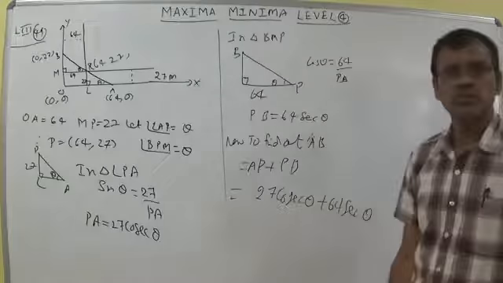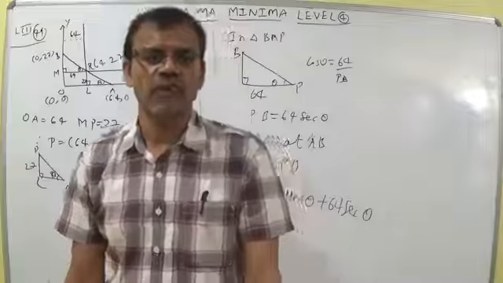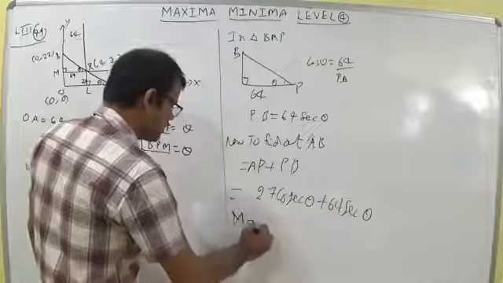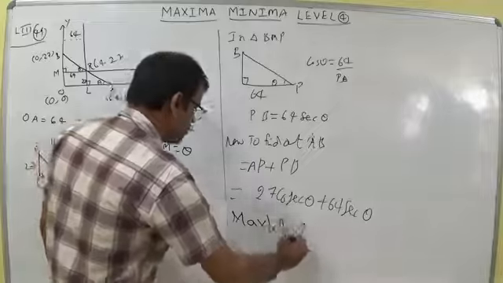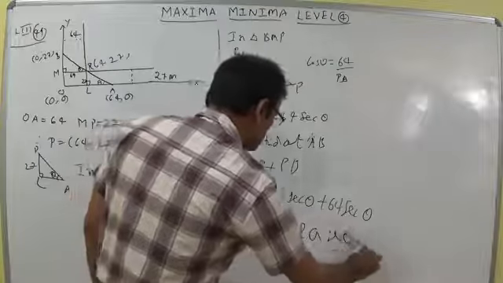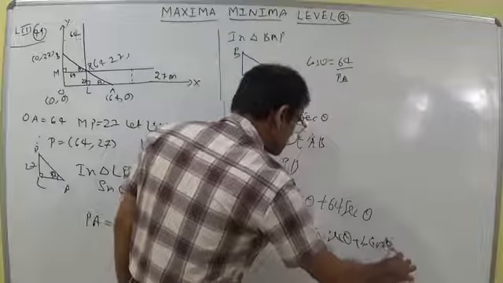In the synopsis, page number 177, the fifth formula gives the maximum value of A secant theta plus B cosecant theta.